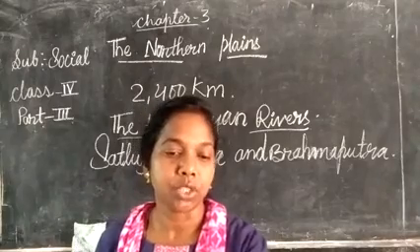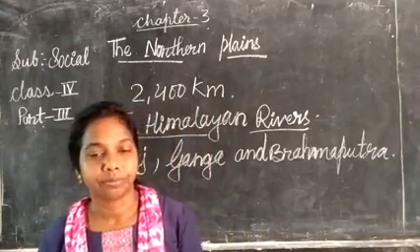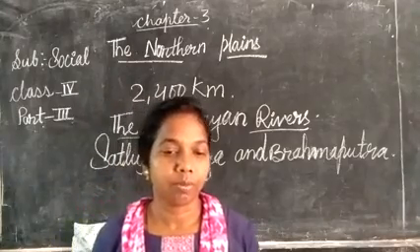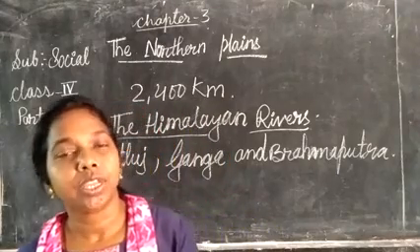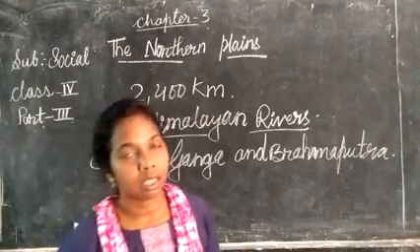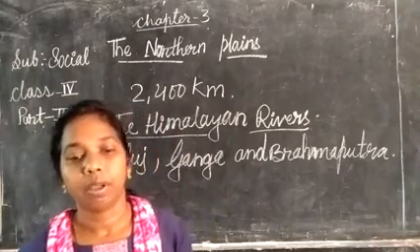The river Yamuna joins the Ganga at a place called Sangam, near Allahabad.